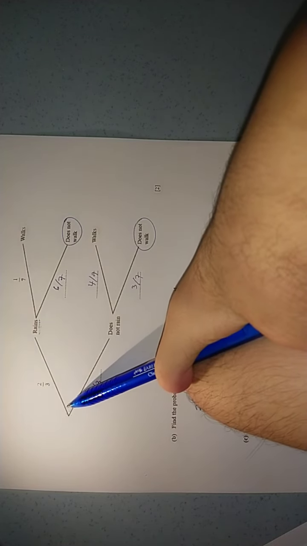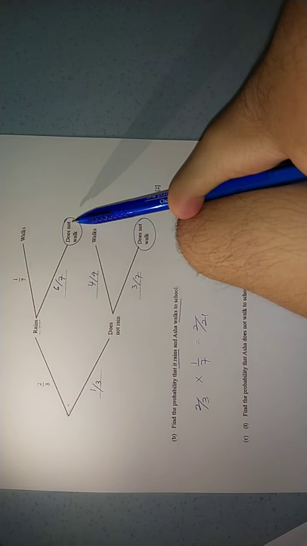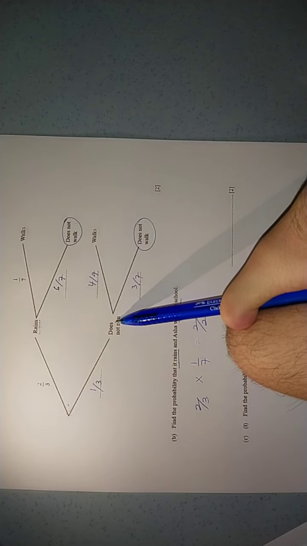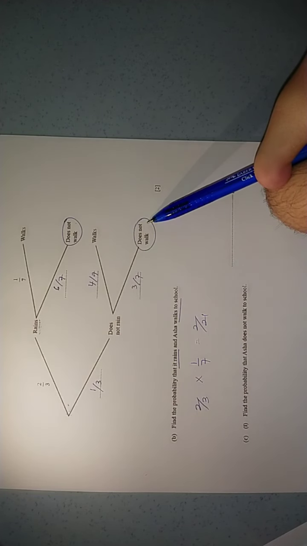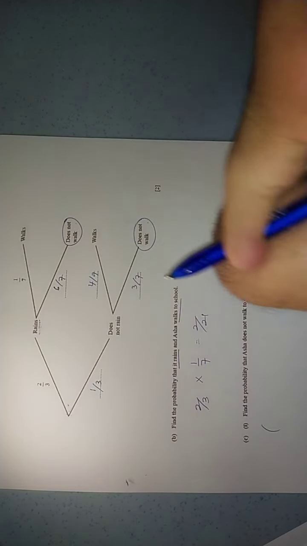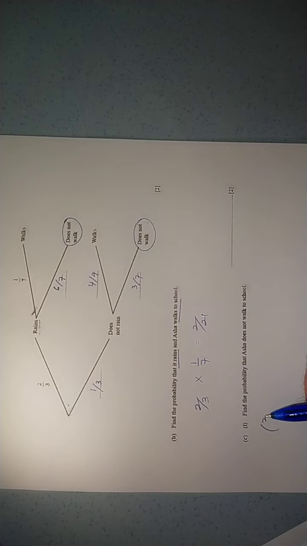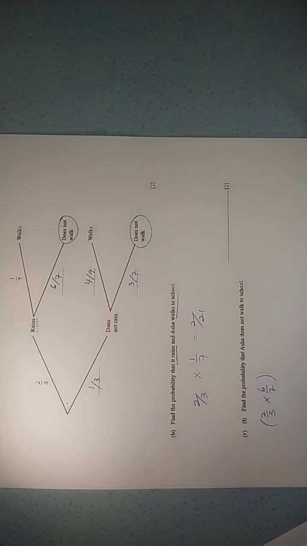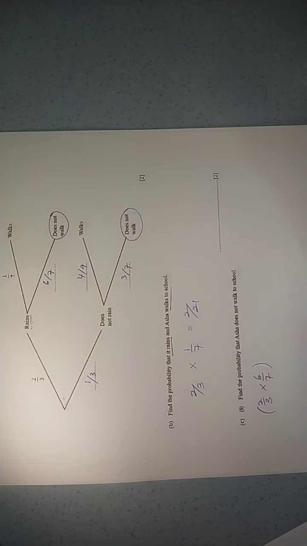First, rain, does not walk. The second one, does not rain, does not walk. So for the first branch, rain 2/3 multiply does not walk 6/7.